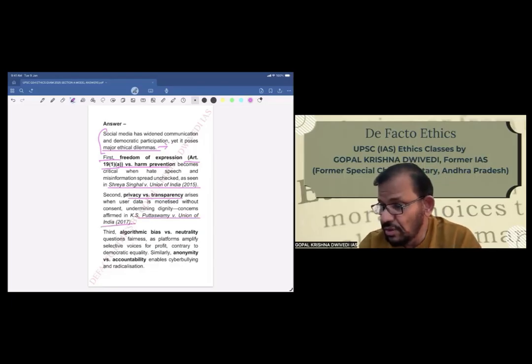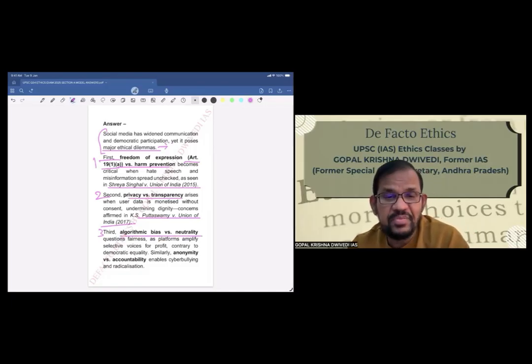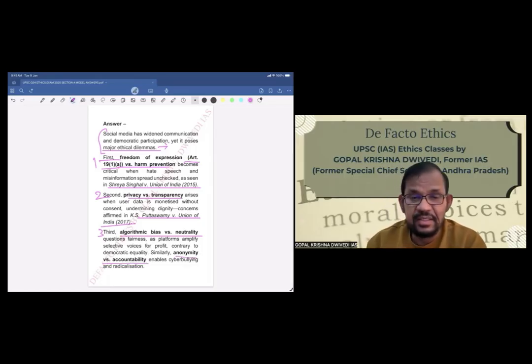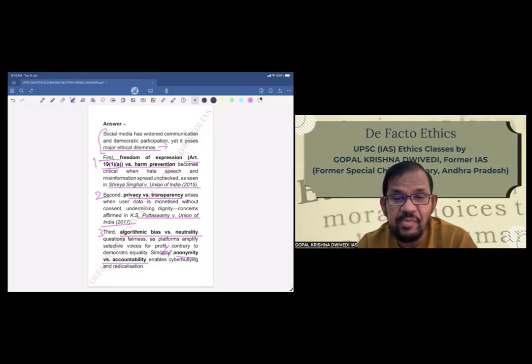Third, algorithmic bias versus neutrality questions fairness as platforms amplify selective voices for profit, contrary to democratic equality. Similarly, anonymity versus accountability, the fourth ethical dilemma, enables cyberbullying and radicalization.